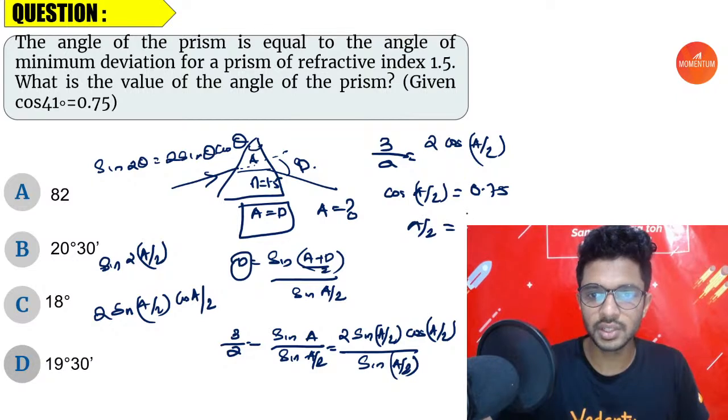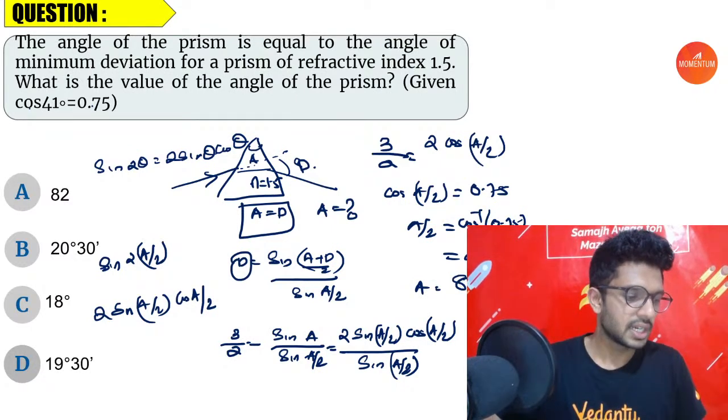A by 2 is equal to cos inverse of 0.75. It is given that cos inverse of 0.75 is equal to 41 degrees. So A is equal to 2 times 41, or 82 degrees.